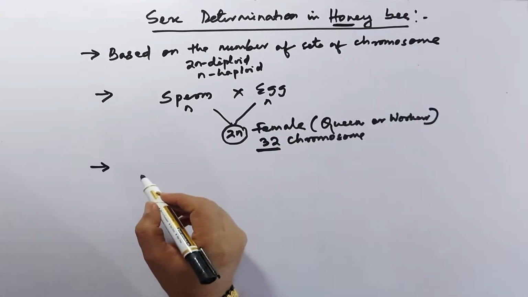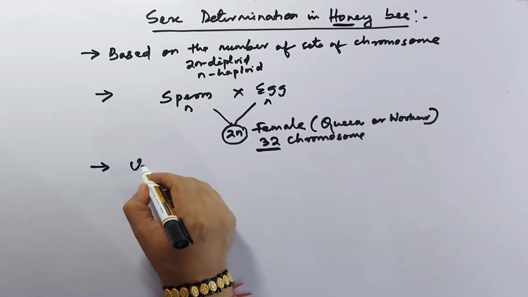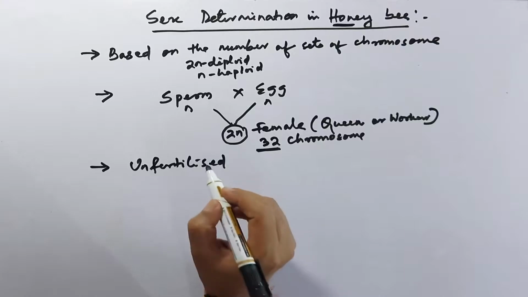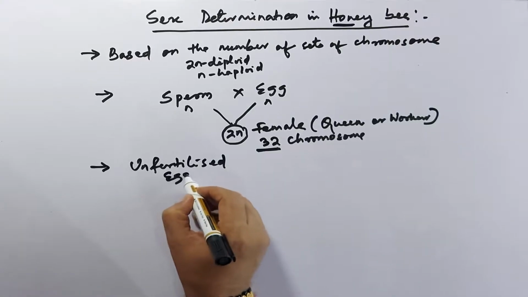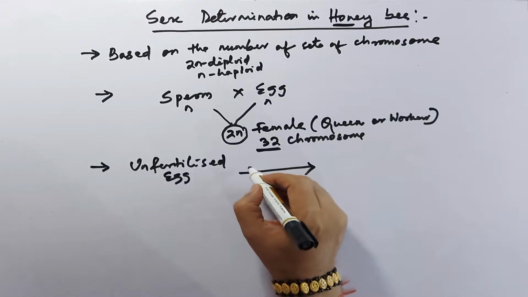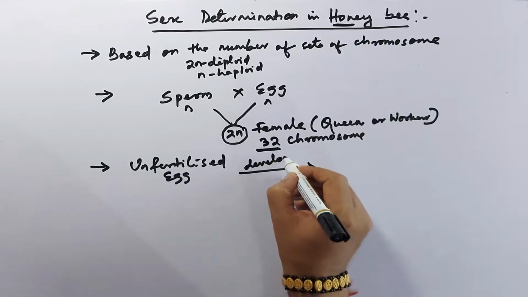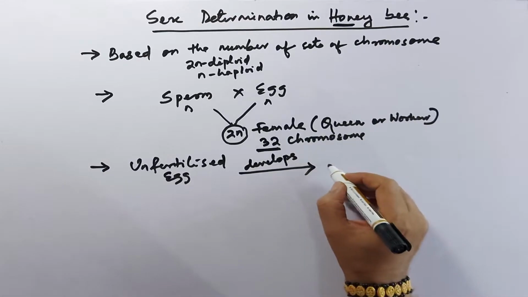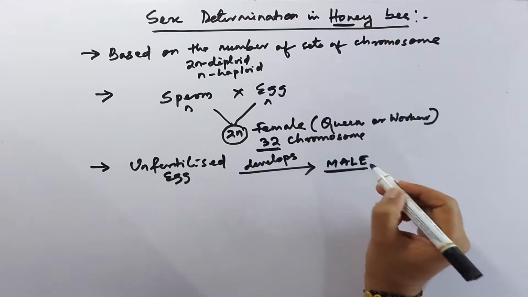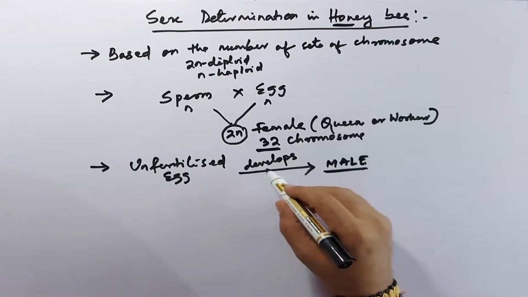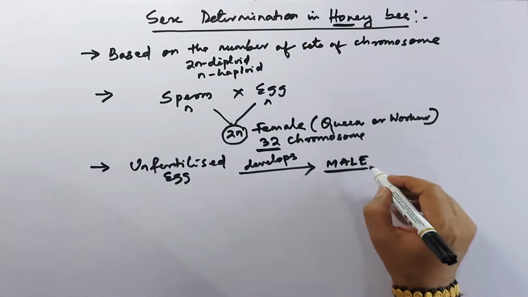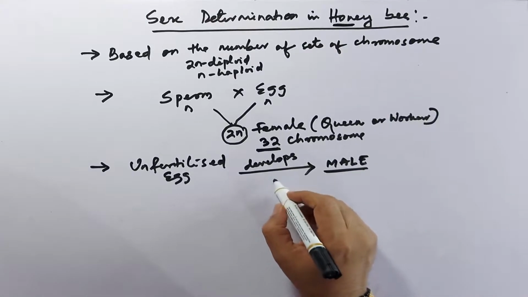And the next condition is the unfertilized egg. Unfertilized egg produced from the female develops into a male. We should give emphasis here that this male is developed from an unfertilized egg, and the process is parthenogenesis.